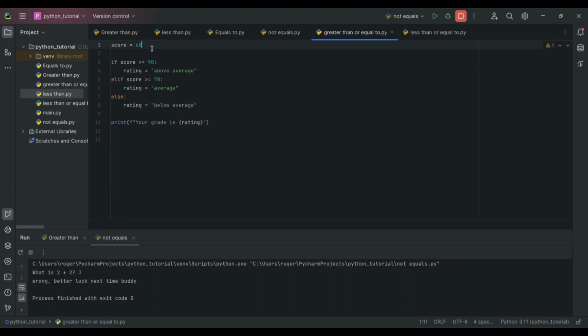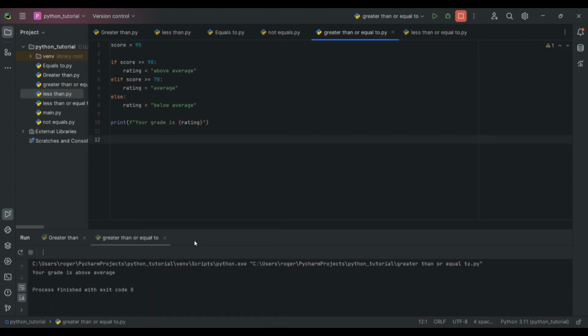So here we can say even just, let's say, 95 to see if we'll get above average. Your grade is above average. So that is how that if statement works. And again, the indentation, make sure you're always aware of that.